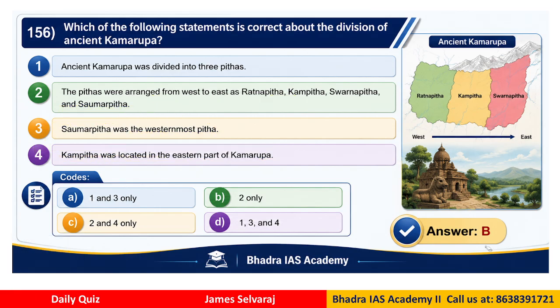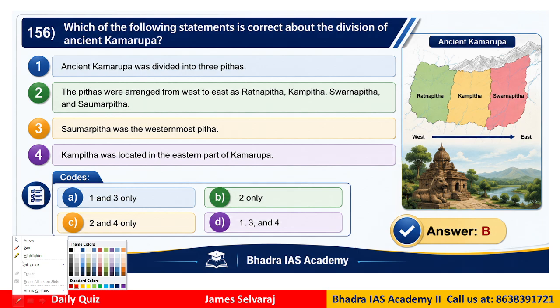So if you look at the correct answer is B, right? So correct answer is B, 2 only. That is the pithas were arranged from west to east as Ratnapitha, Kampitha, Swarnapitha and Samarpitha. Clear now? So other statements are basically wrong here. Okay.